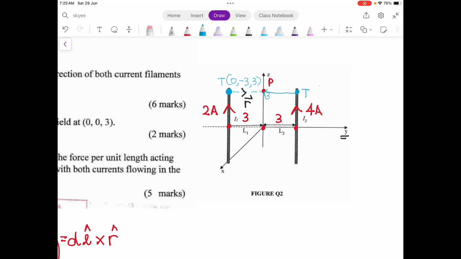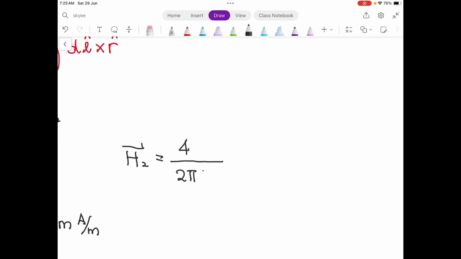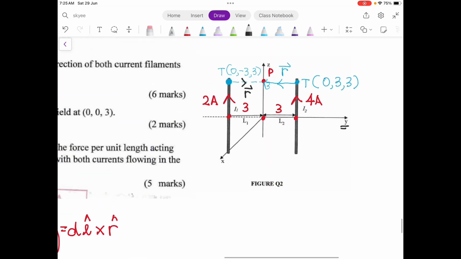In this case, your point T coordinate is 0, 3, and 3. You can find the distance, so this is your r. The distance is 3. dL is in the Z direction, and this unit vector r is in the negative Y direction.